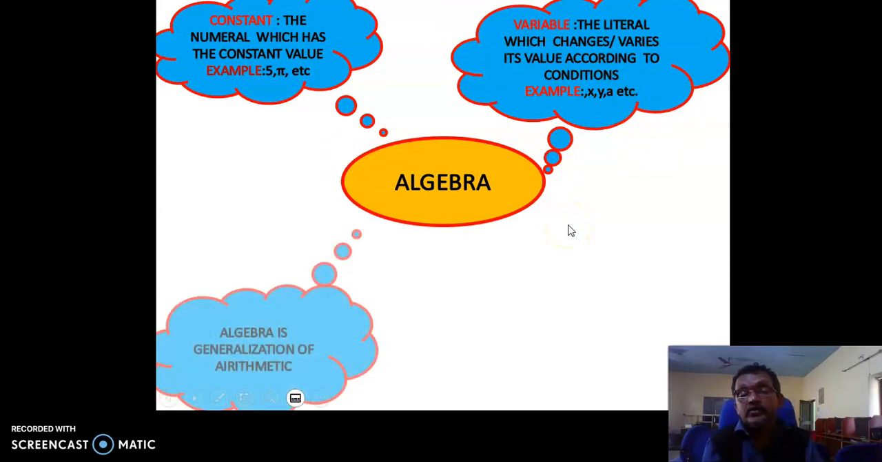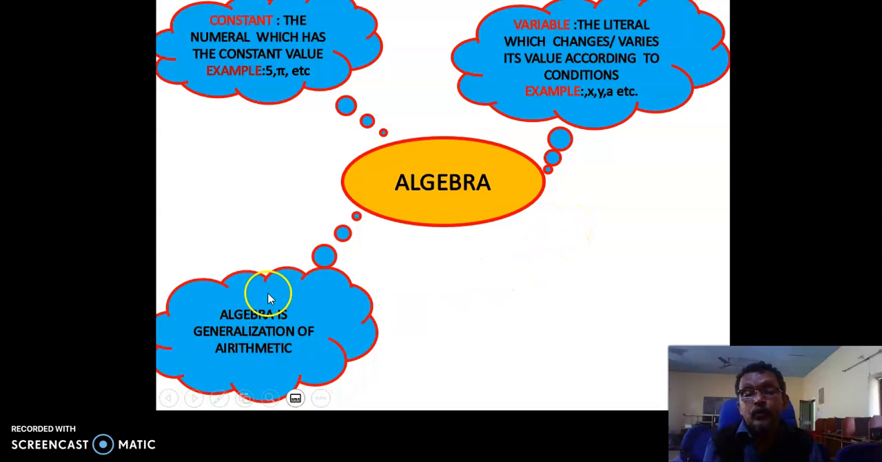Okay. So now, algebra is nothing but generalization of arithmetic. If x means it can take any value, that is nothing but generalization. If y means it takes any value, that is also generalization. So therefore, algebra is generalization of arithmetic.